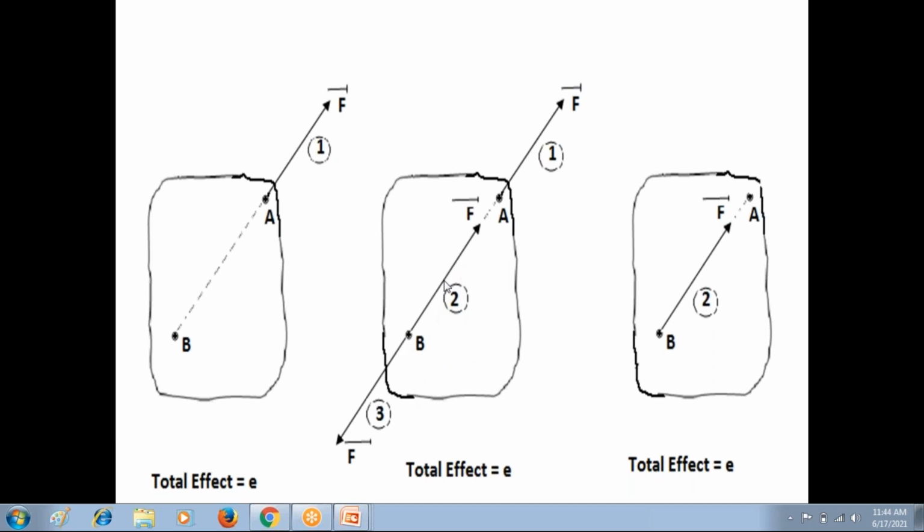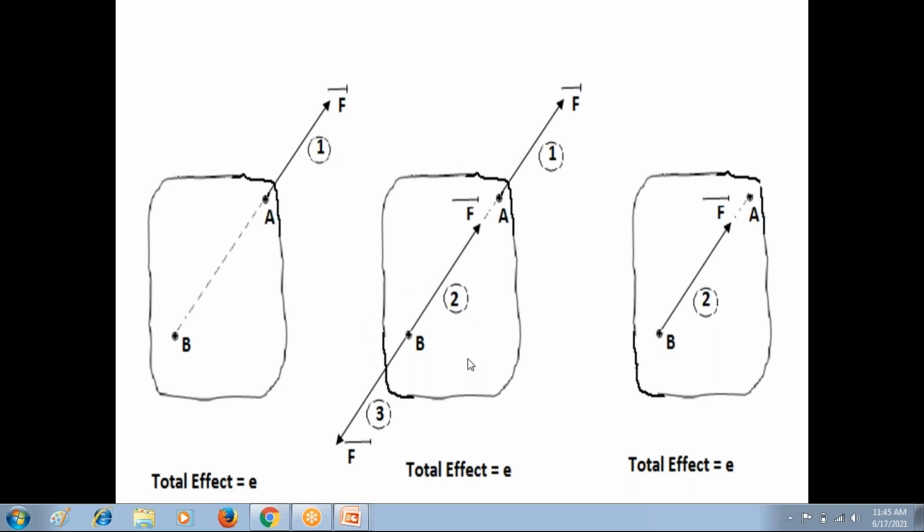Focus on the second and third force at point B. These two forces are acting on the same straight line, collinear. These two forces are opposite in direction. These two forces are equal in magnitude, F bar. Since these two forces, second and third force, are collinear, opposite in direction, equal in magnitude, these two forces are in equilibrium condition.